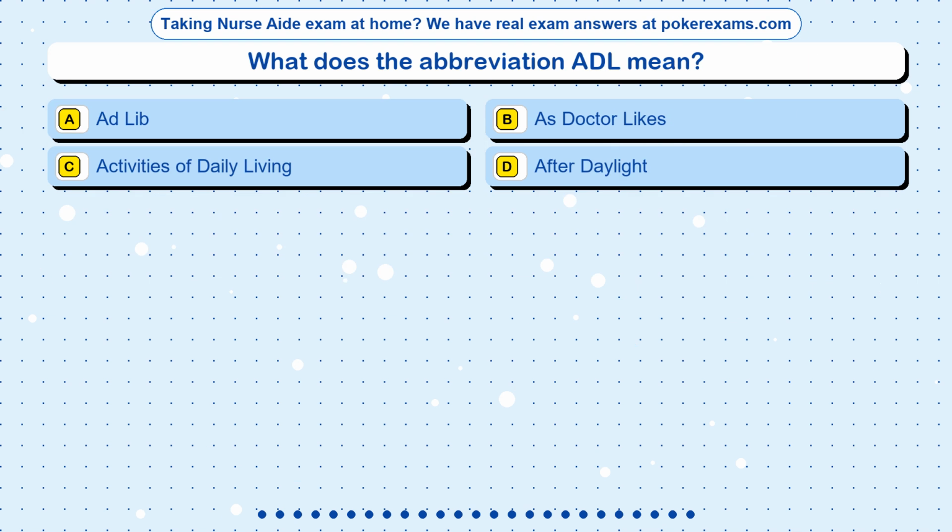Question 22. What does the abbreviation ADL mean? Option A. Ad lib. Option B. As doctor likes. Option C. Activities of daily living. Option D. After daylight.